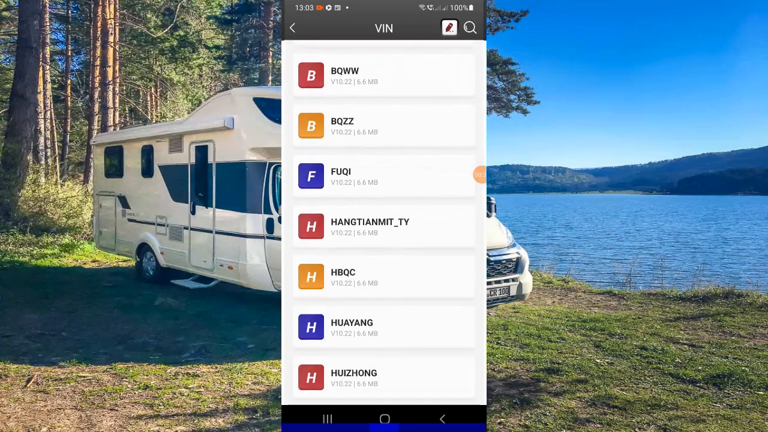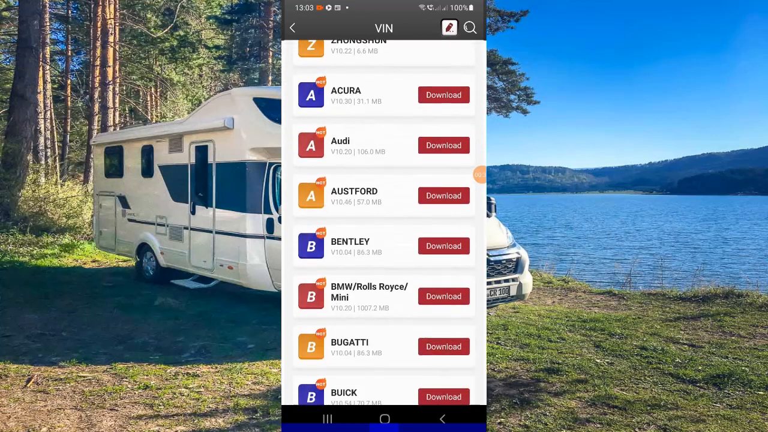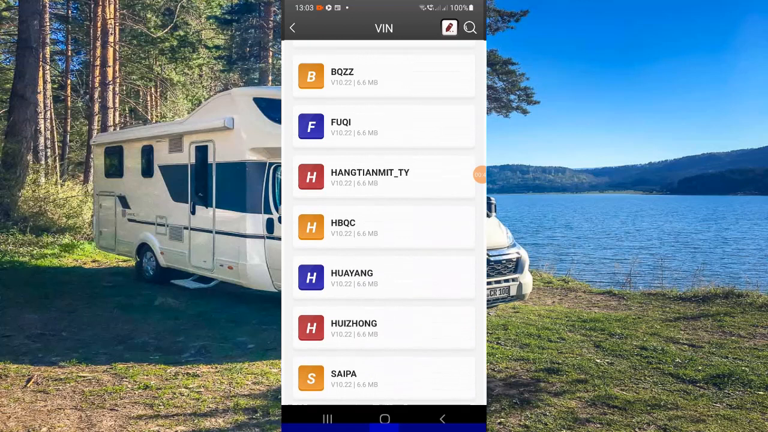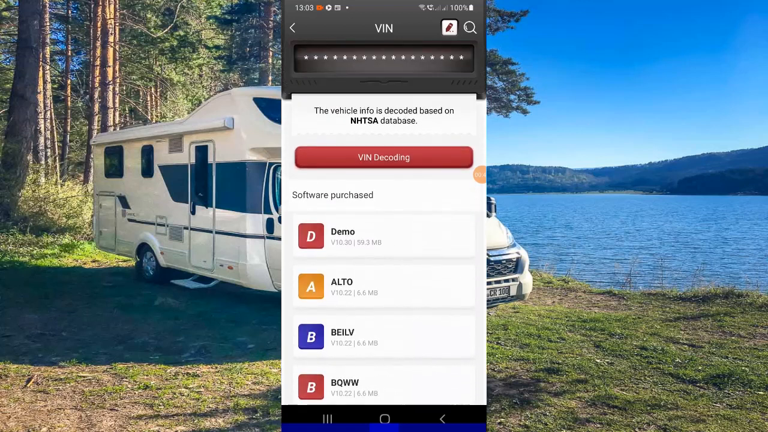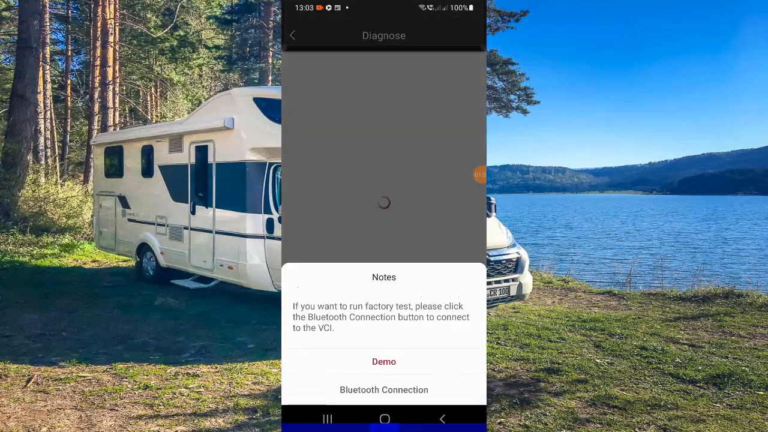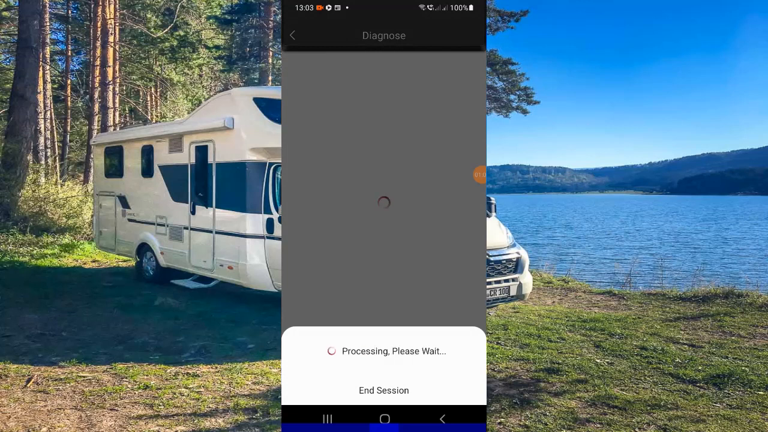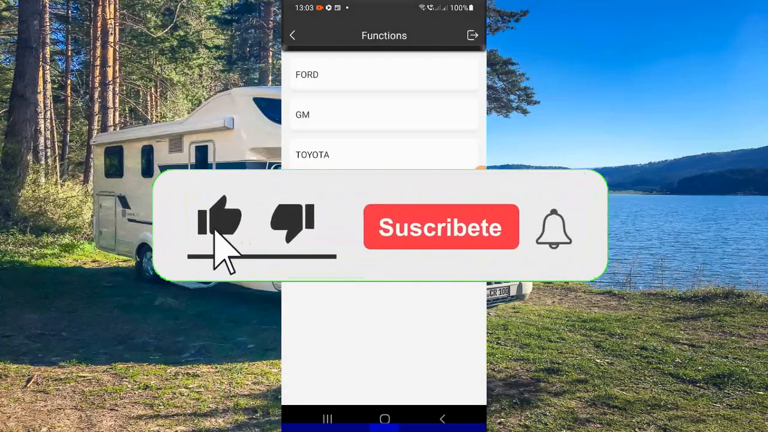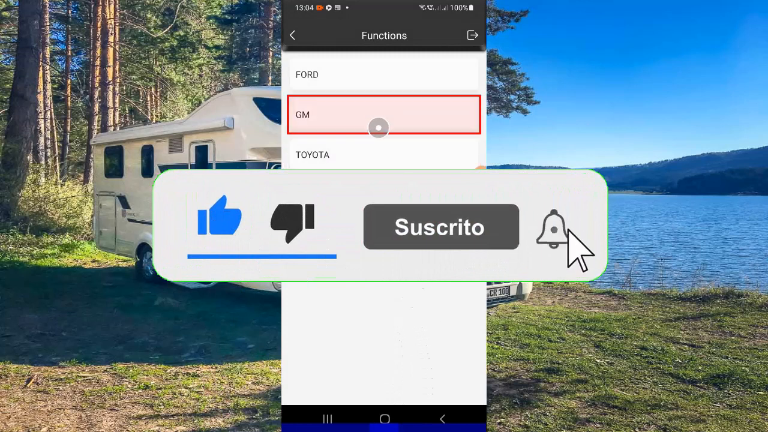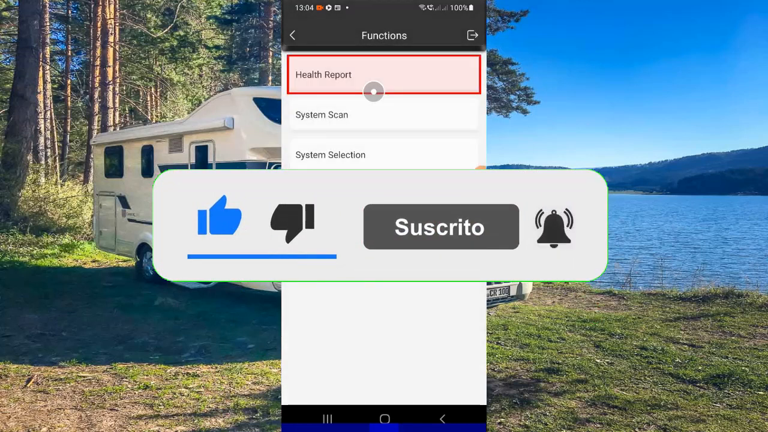Once you're on this page, if you haven't already, you need to download the software for your vehicle manufacturer, and then you'll be able to use that to diagnose any vehicle in the manufacturer's range. But I'm going to use the demo version to show you how to do this. So we will click on demo, and again I'm going to click on forward.